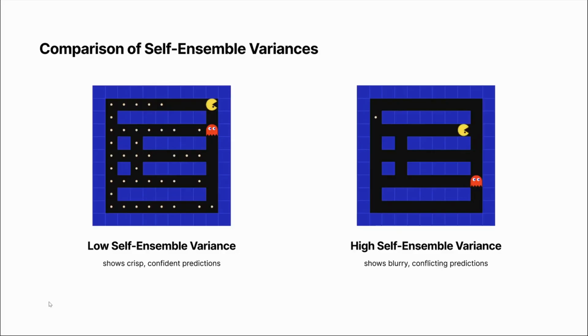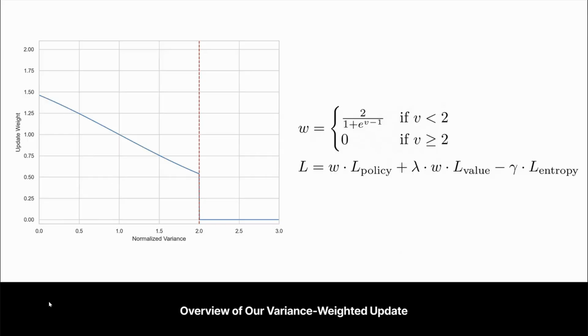On the left, a low variance state shows a single prediction. On the right, a high variance state shows conflicting predictions where the ensemble samples disagree on the ghost or pacman positions. The first variance-aware method is variance-aware PPO updates. In this method, we dynamically adjust the learning rate based on the computed variance. For states with low variance, this weight is larger than 1, increasing the step size, and vice versa.